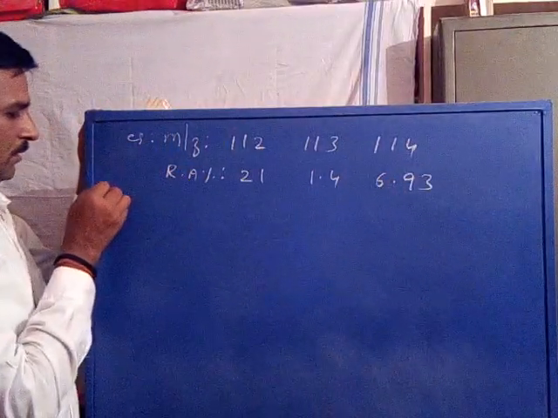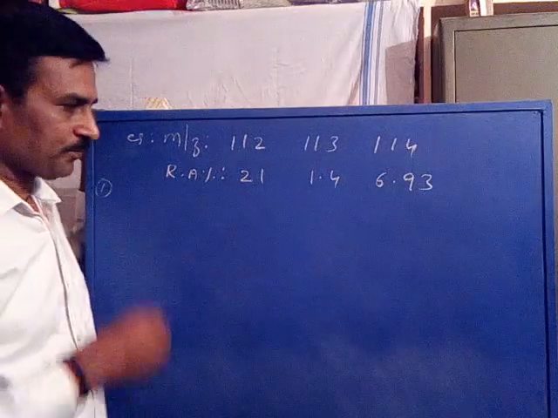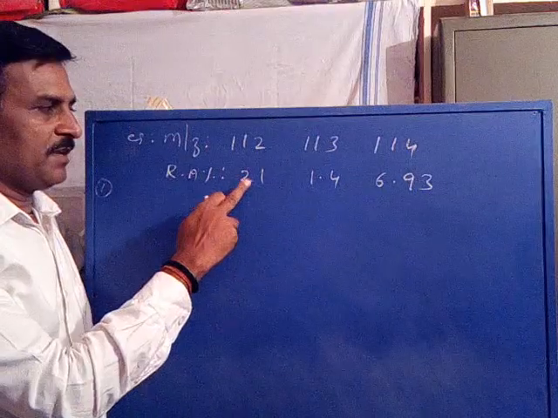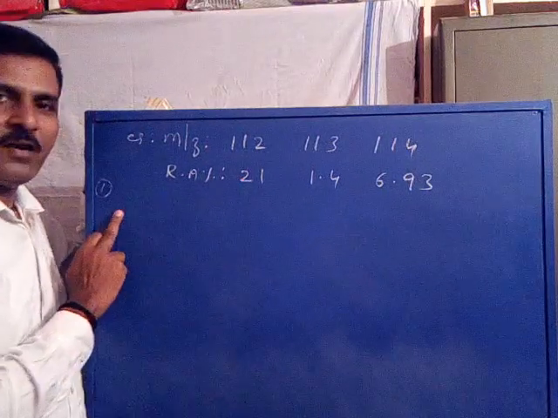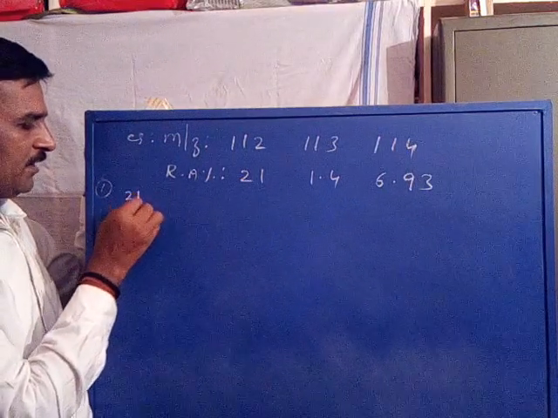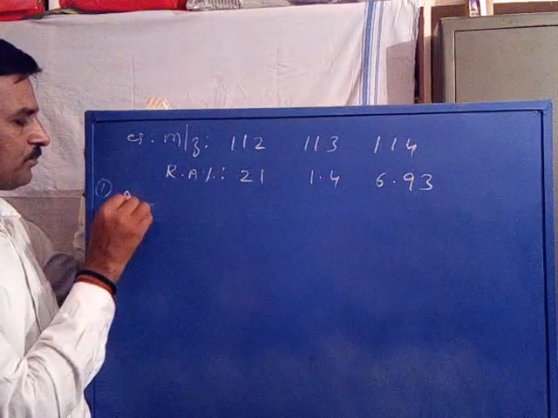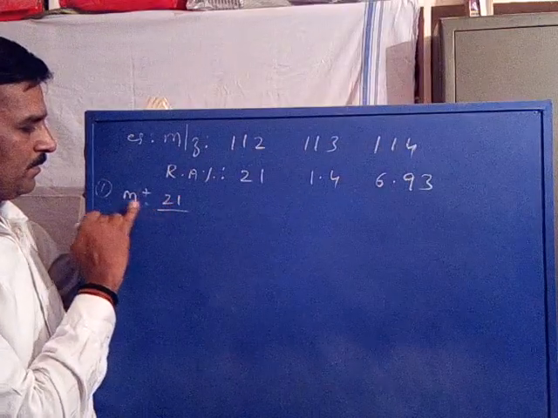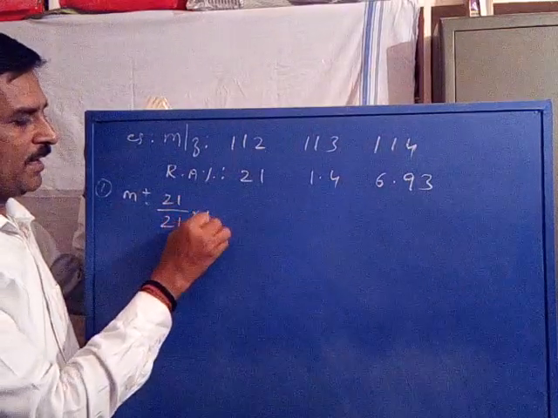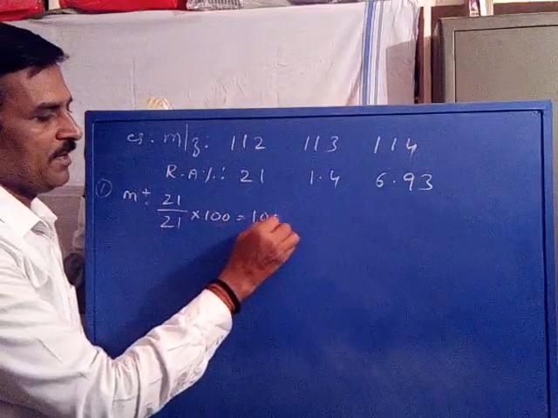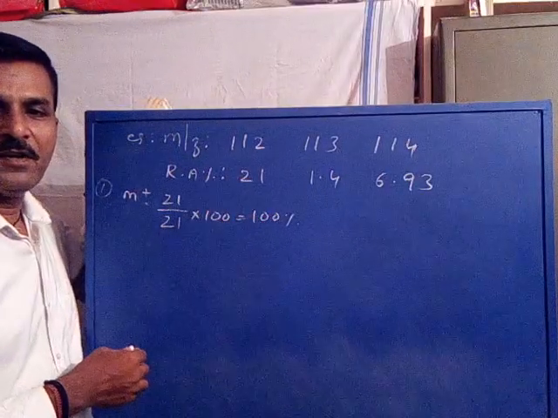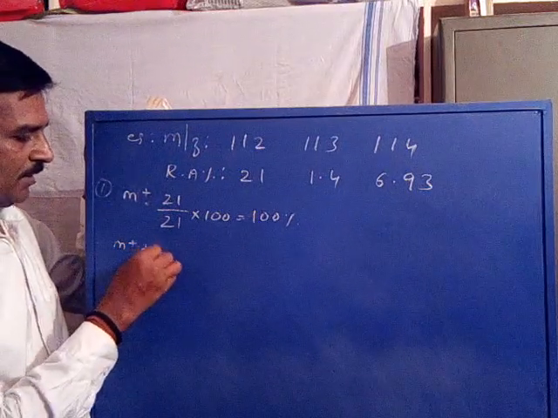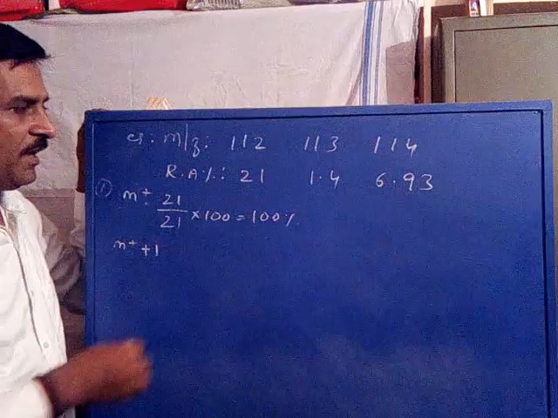Now we have to apply guideline 1, where the molecular ion intensity is not 100%, here only 21%. Therefore we have to calculate its intensity to 100%. So the molecular ion signal intensity, that is 21 divided by 21 into 100, becomes 100%. Similarly, the molecular ion plus 1 signal is to be proportionally recalculated.